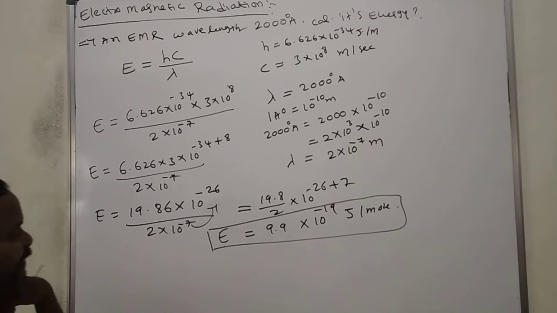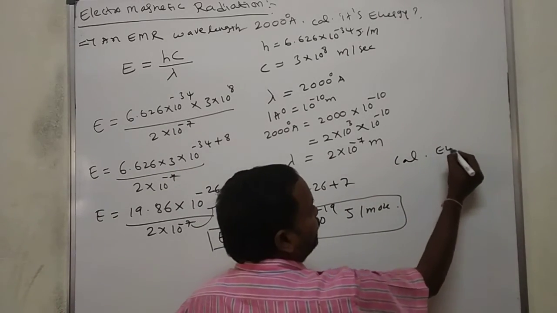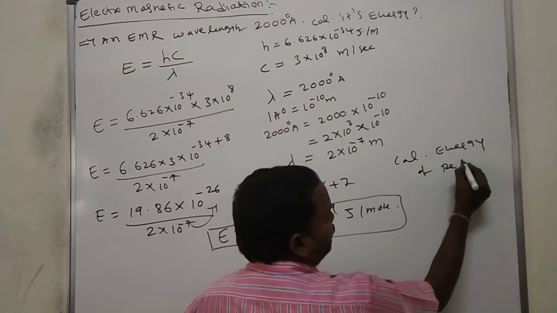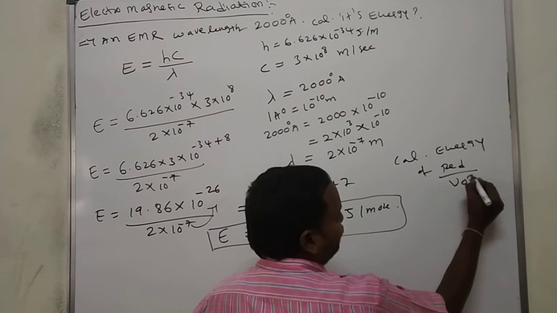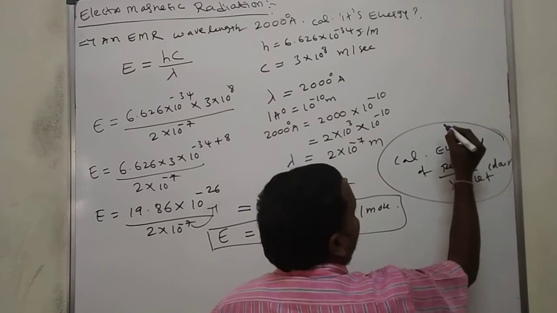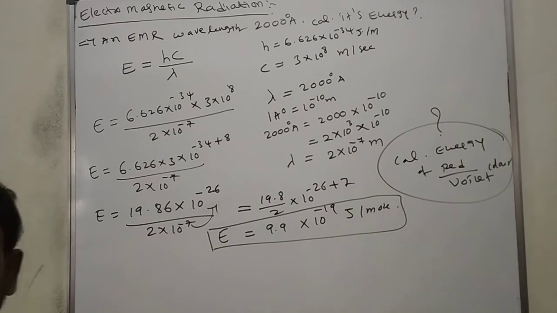Just try to calculate the energy of red color and violet color. How to calculate? What is the wavelength of red color? 7600 angstroms.